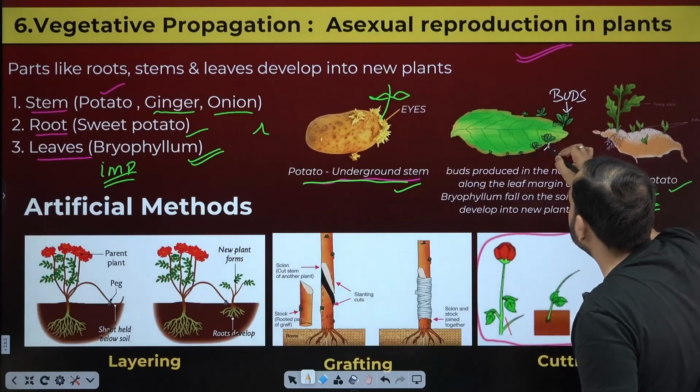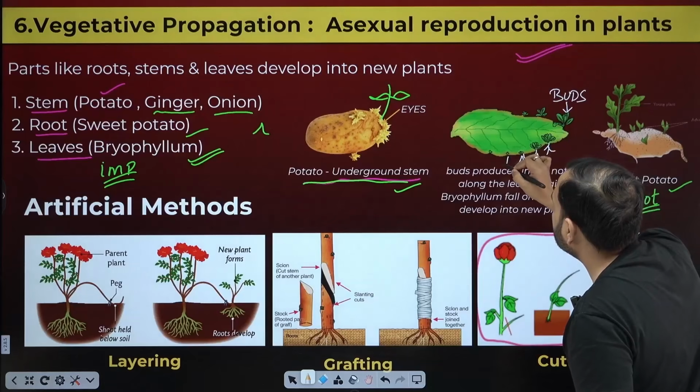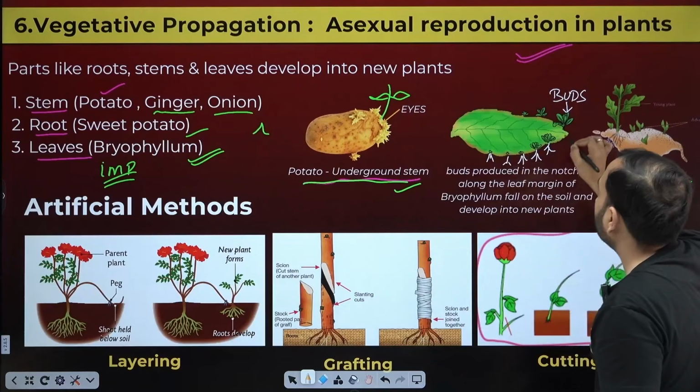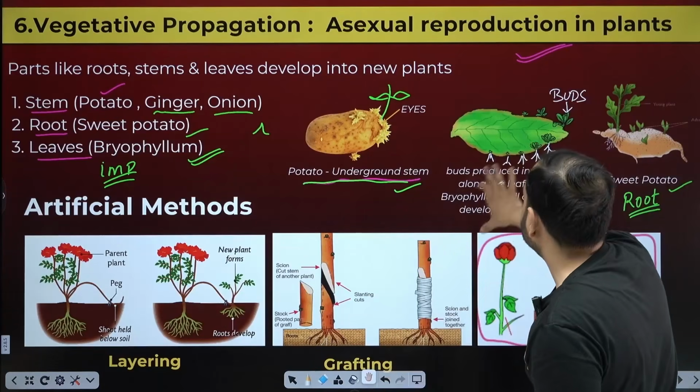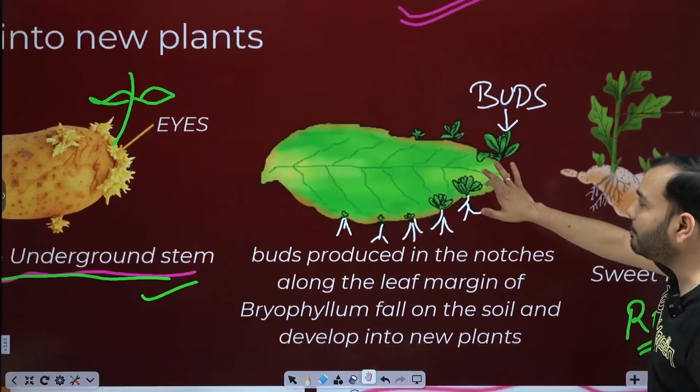And below this, beta, roots also start forming. Plants emerge, and roots also start forming below. Where does this happen on the leaf? Is it visible? On the margin. This. What is this?